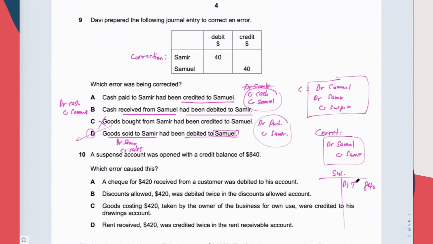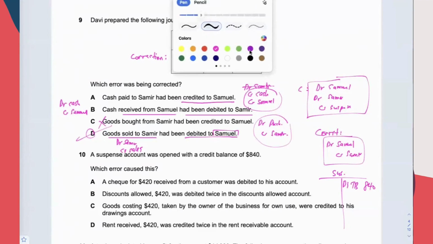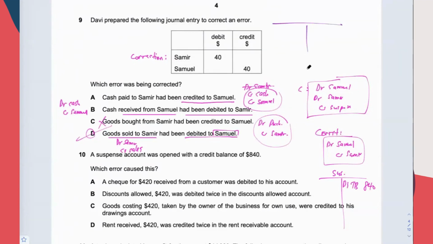This is known as difference in trial balance. How would the trial balance look like? Trial balance is something like this. Here is 1840. Here is 1000. Assume that this is 1840.